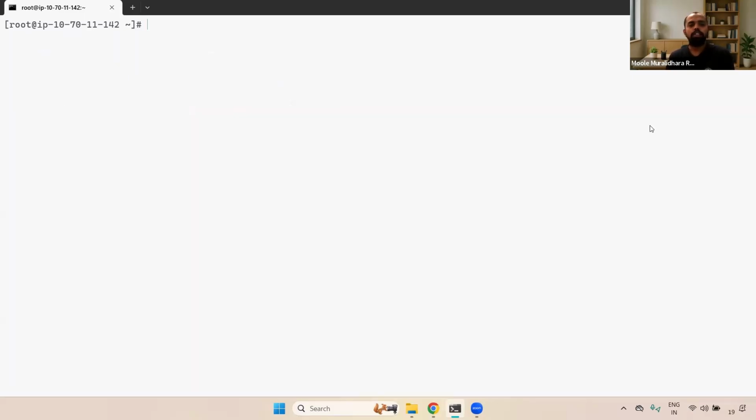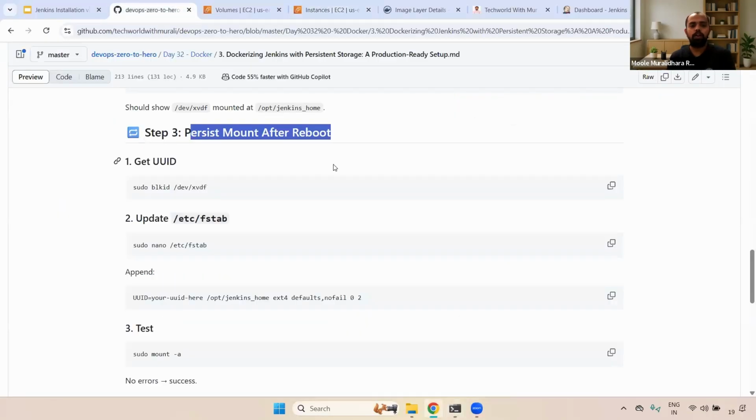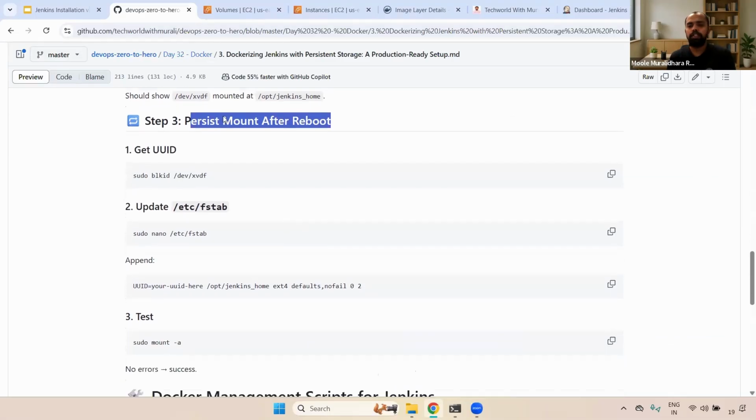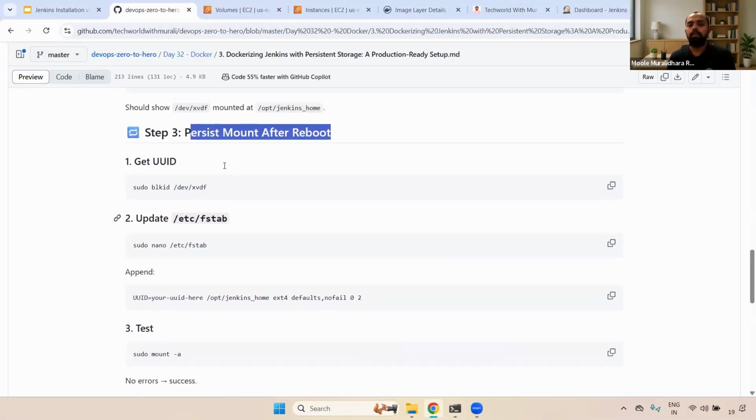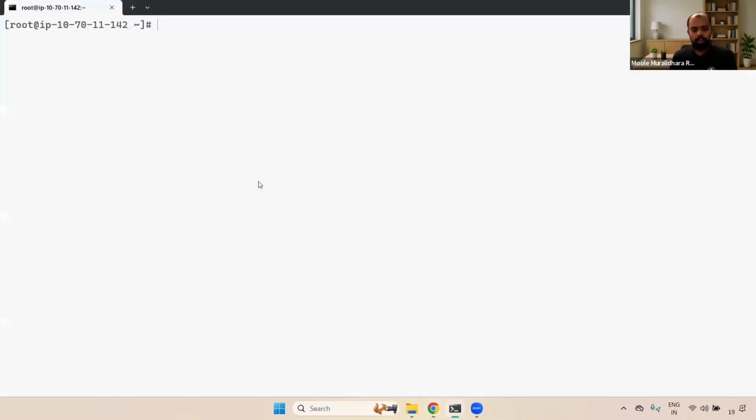Super. Now what is the next one? Now we have done this particular one. Well and good. You can go to the documentation. Now I'm going to set it up so that even if someone reboots the server, whatever we mounted should still exist. For that, I'm using blkid on the particular device. Okay. Now if you go here, blkid.